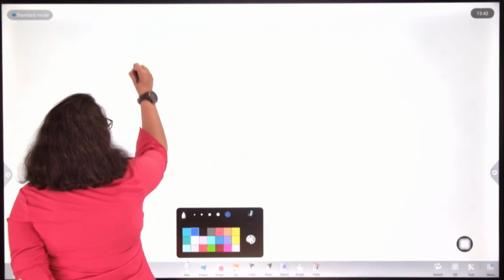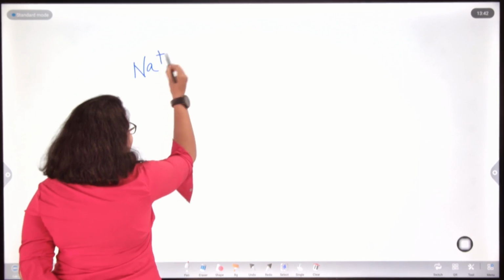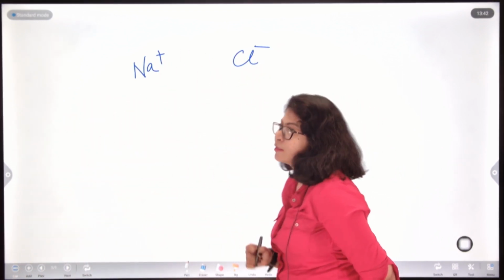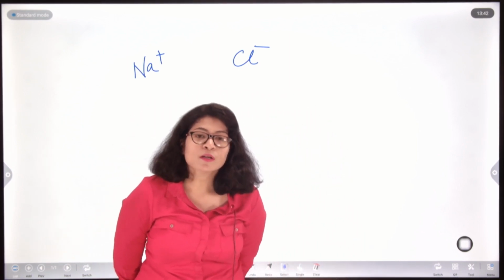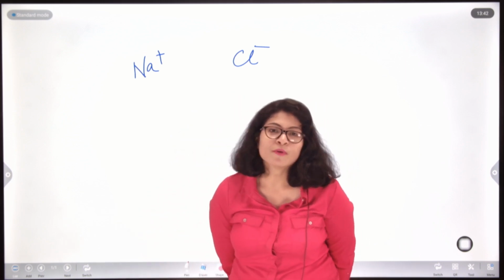So, sodium after losing one electron became Na plus, chlorine after gaining one electron became Cl minus. Now, we know there is attraction between opposite charges, positive and negative charge. There will be a force of attraction.